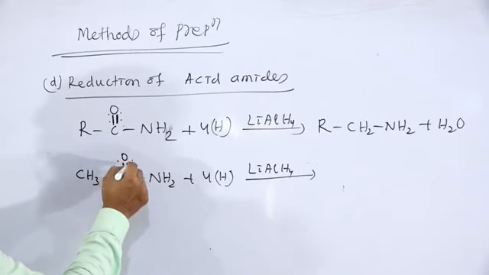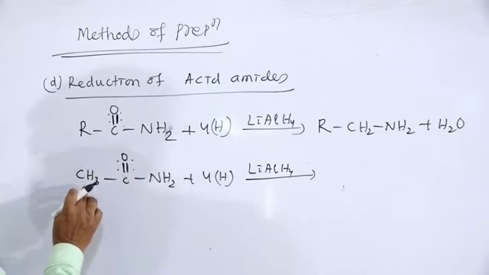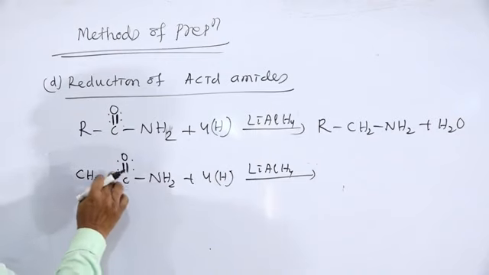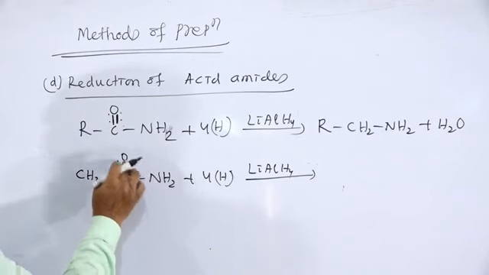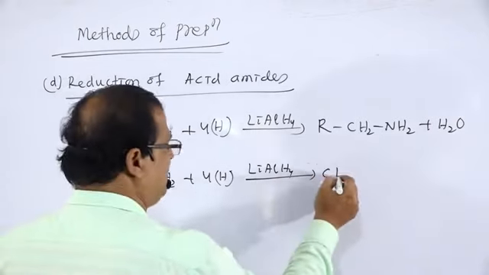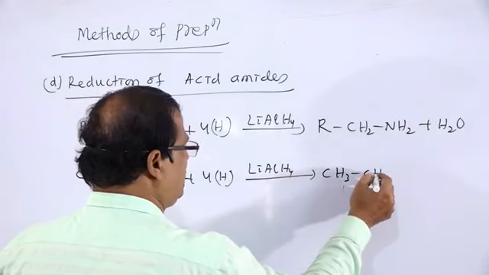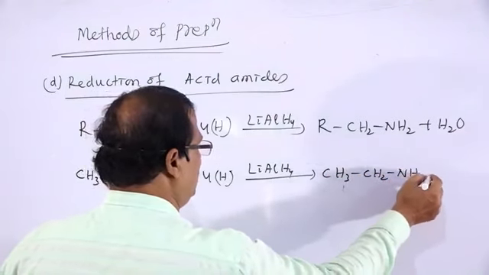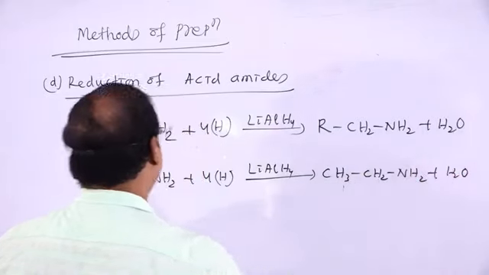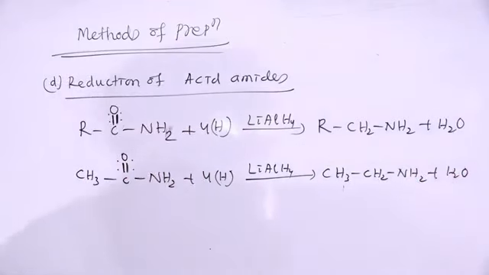This bond again will break by the addition of hydrogen. So the product will be CH3-CH2-NH2 plus water. So there is the formation of ethylamine, CH3CH2NH2, plus water. So this is the formula for that primary amine.